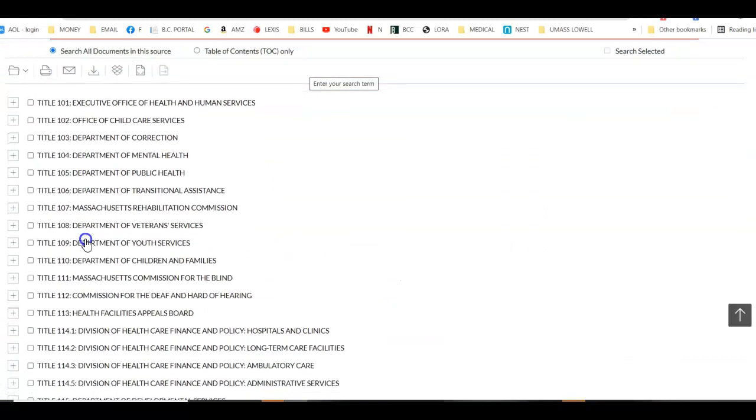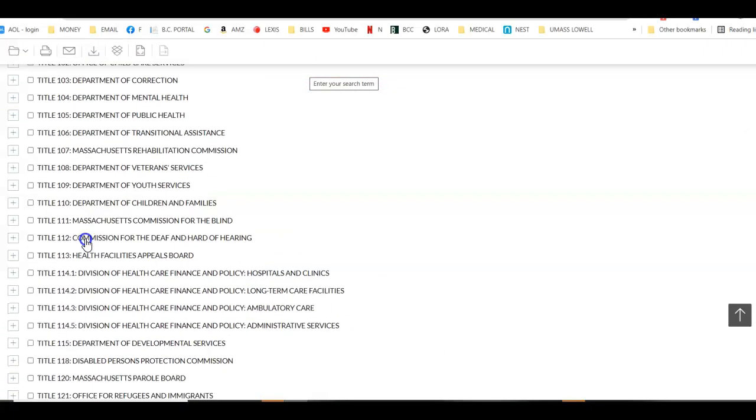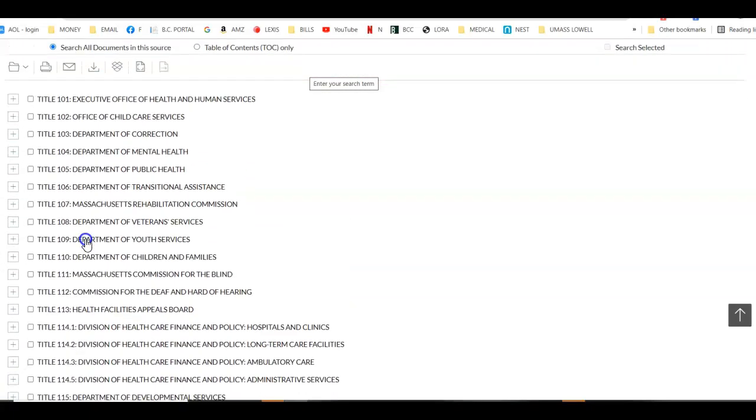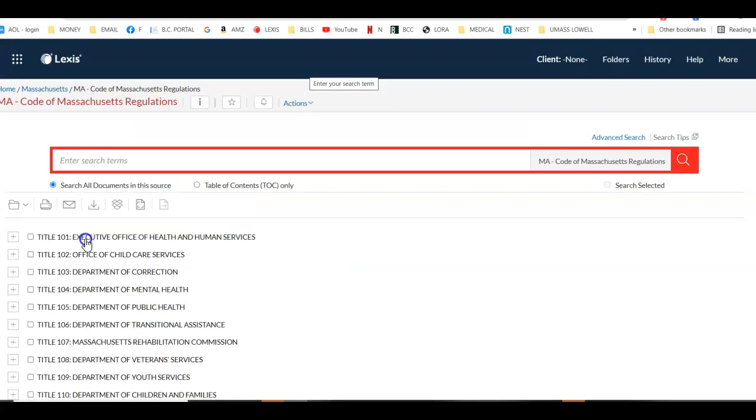And you go down here, and you can see all these different departments, all right? For your purposes, you just need to type in the search terms right here. I think I asked you folks to search the regulations pertaining to the breathalyzer machine, okay?